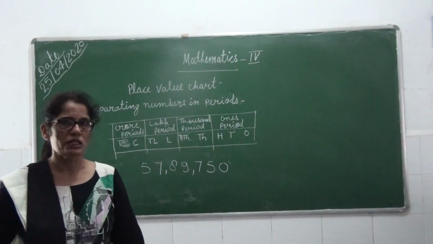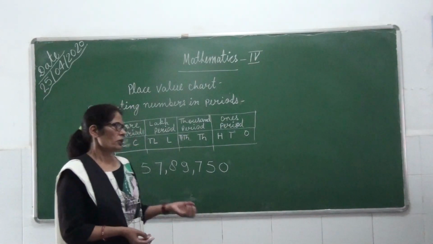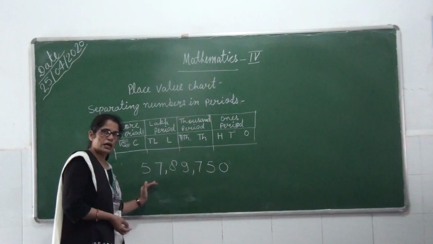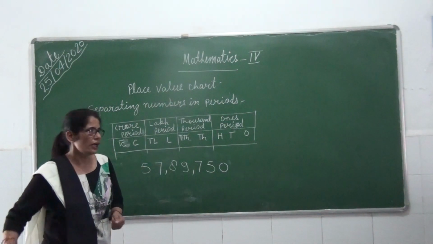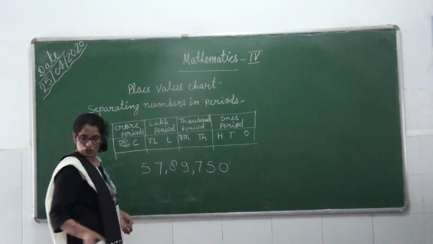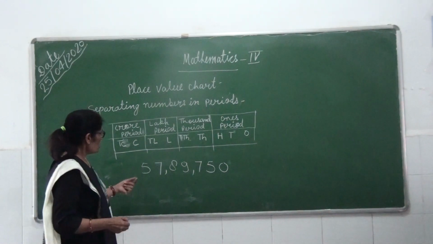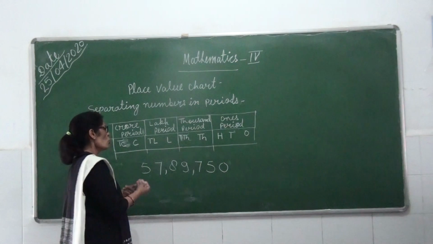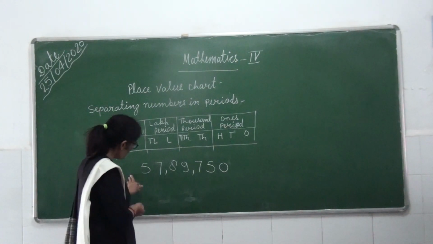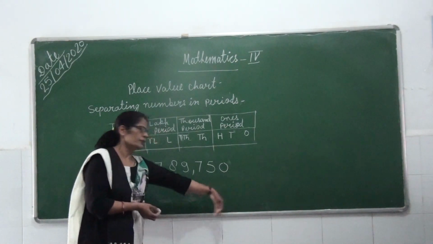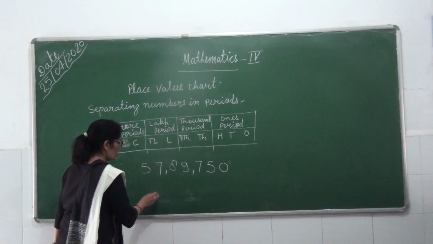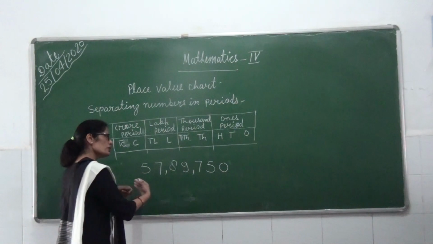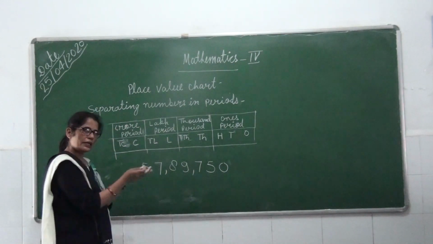Then you ask why we need these commas. Because we can read a larger number easily. We can write it also very easily. Now I am asking the place value of numbers in these digits. I am asking about any number.